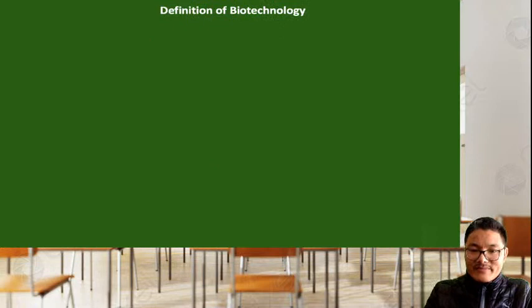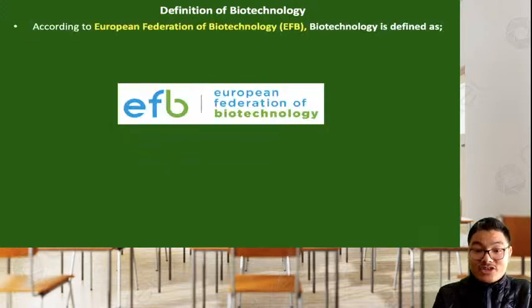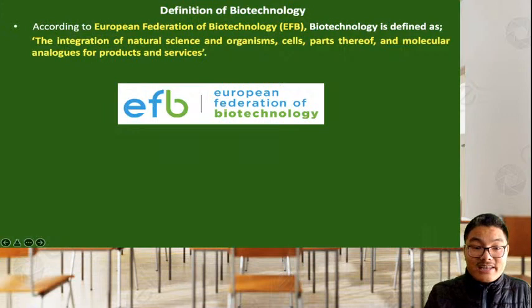So regarding biotechnology, I was discussing lots of applications and how biotechnology was first started. Right now, it's important for us to find the definition which is given by the European Federation of Biotechnology. So the European Federation of Biotechnology had given a definition regarding biotechnology, and this is the statement that they had given. They said that biotechnology is integration of natural science. Natural science means biology, right? We have already seen it, right?